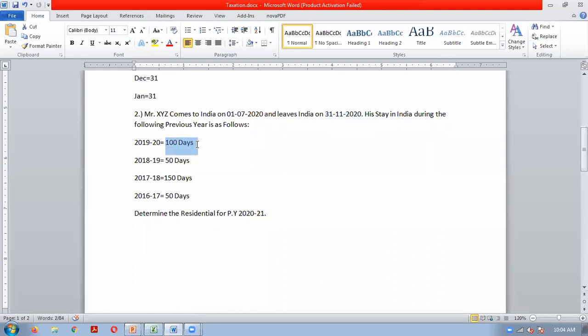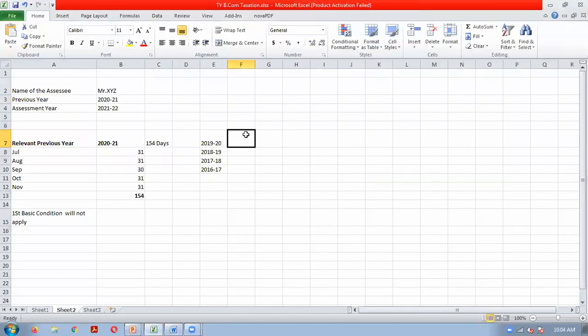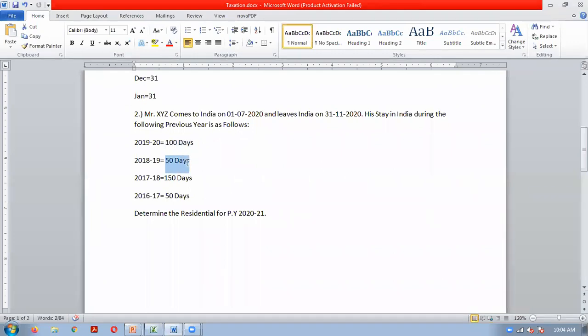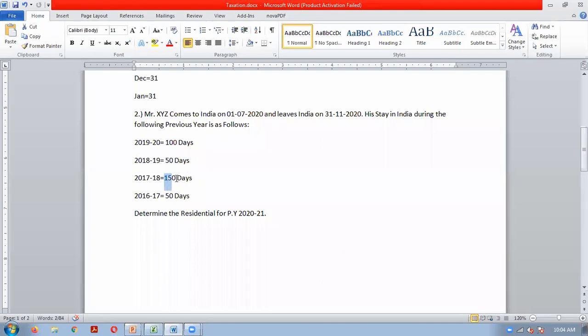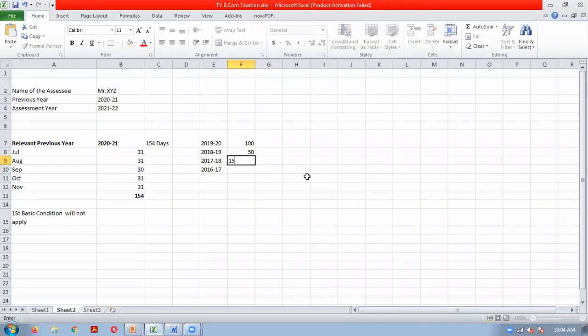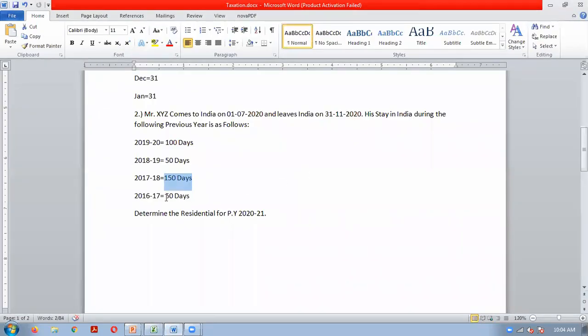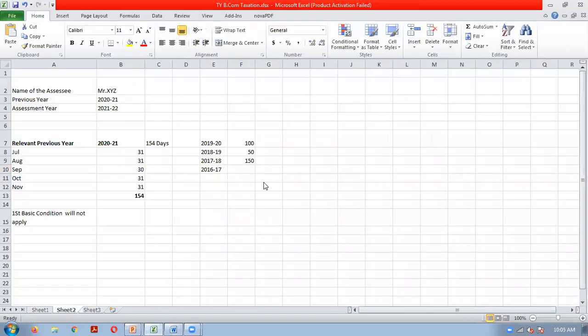Here we have already given the days. In 2019-20 he was in India for how many days? 100 days. In 2018-19? 50 days. In 2017-18? 150 days. In 2016-17? 50 days. So we will do the total of these 4 years and we will see it is 350 days.